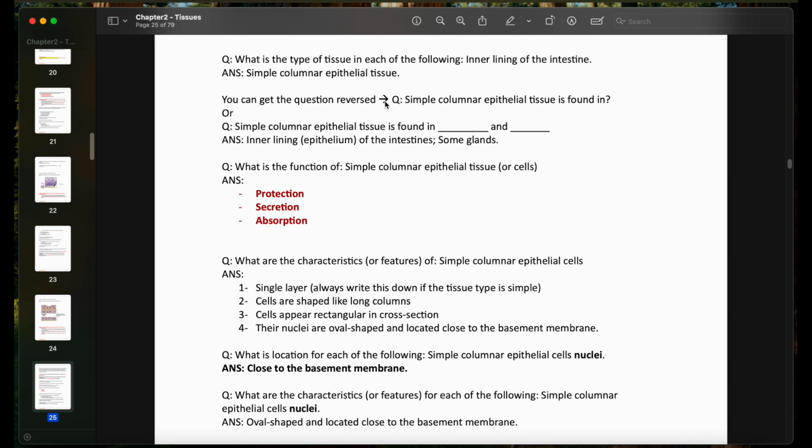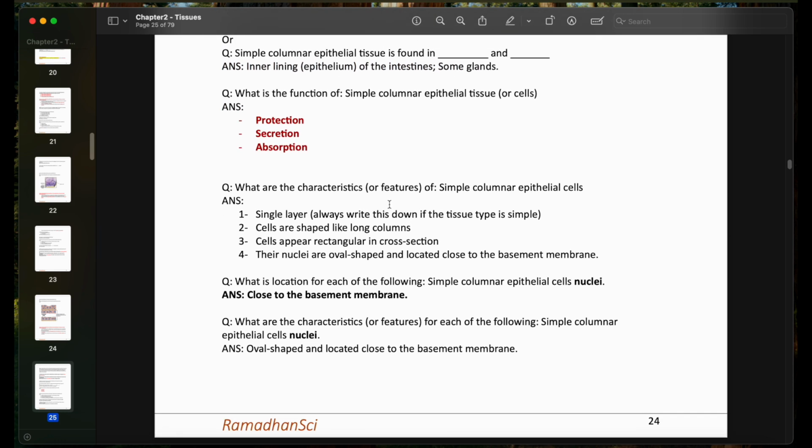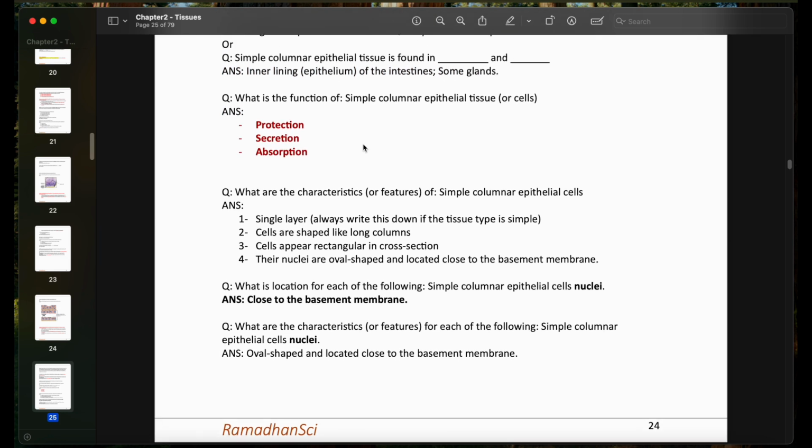You can get the question reversed. For example, question: simple columnar epithelial tissue is found in blank and blank. This is going to be the inner lining, or the epithelium, of the intestine and some glands. Question: what is the function of simple columnar epithelial tissue or cells? The function, we mentioned three: protection, secretion, absorption.